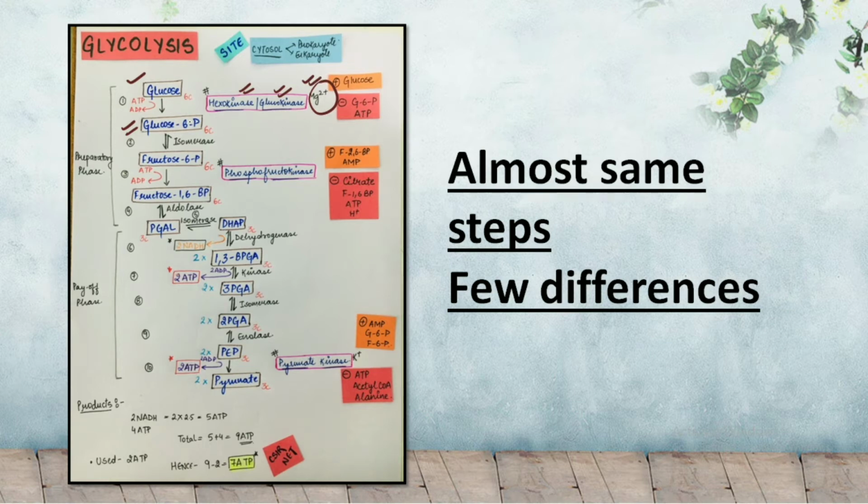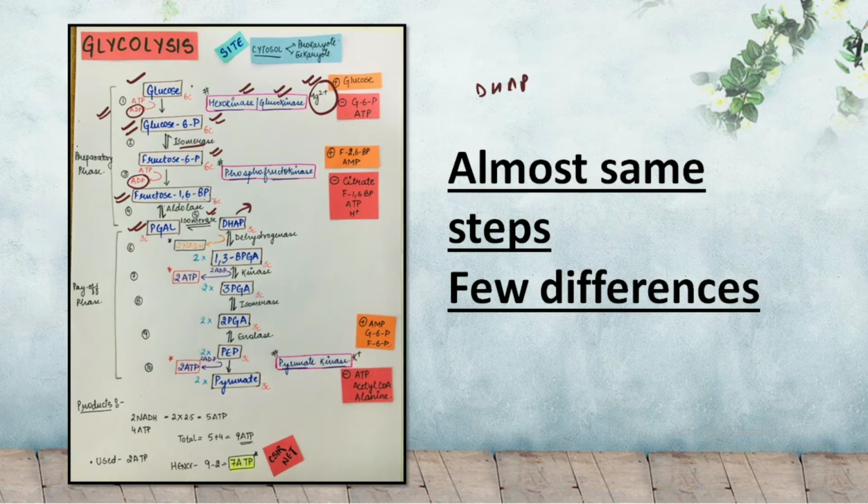Now the glucose 6-phosphate gets converted into fructose 6-phosphate by the help of the enzyme isomerase, and this fructose 6-phosphate gets converted into fructose 1,6-bisphosphate with the usage of 1 ATP, and there also occurs 1 ATP usage at step 1 in which the glucose got converted into glucose 6-phosphate. Now the fructose 1,6-bisphosphate gets converted into PGAL. Now this PGAL gets isomerized into its other form, that is DHAP.